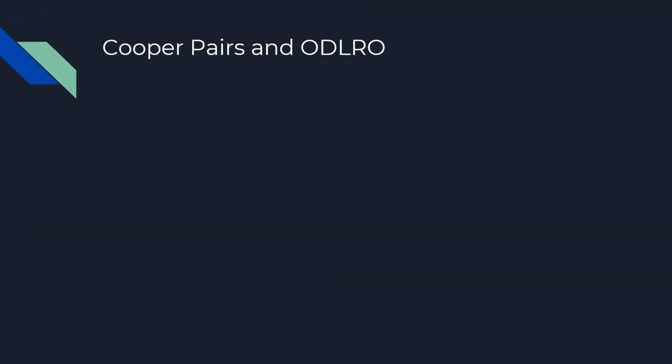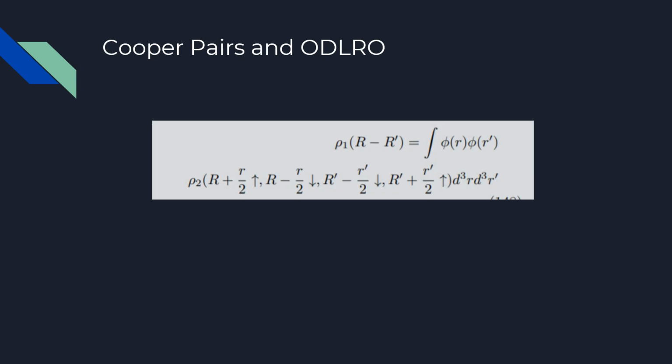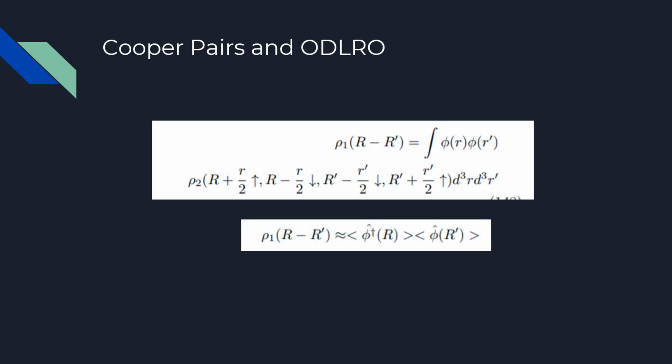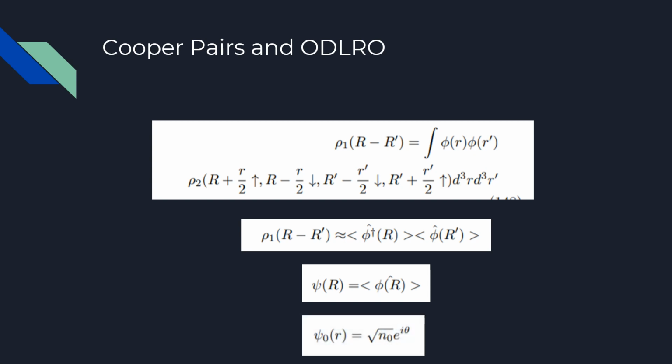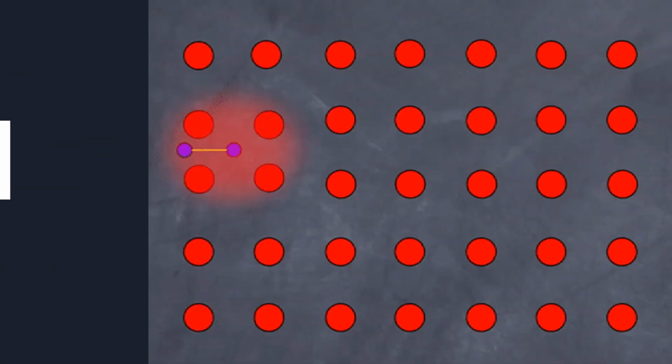However, coherent states find a very powerful application in superconductivity using the off-diagonal long-range order concept. Writing the one pair density function and seeing how it looks for large separations, if the states were number states, then these quantities would vanish, but this is not so if and only if the states are coherent. For k0, the macroscopic occupation or the order parameter looks like this, with an arbitrary but constant phase. ODLRO is needed to form Cooper pairs.